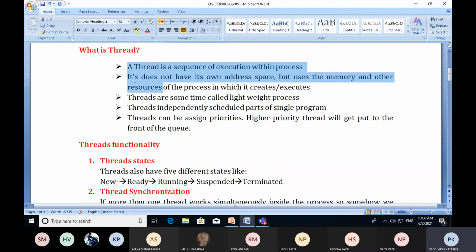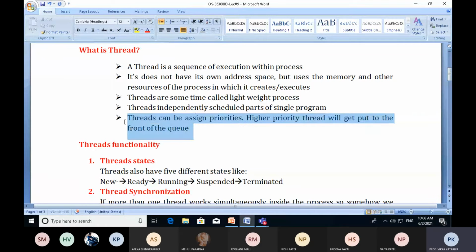So these are some basics, definitions and introduction about threads. You can choose any one or two definitions, whichever is convenient and easy for you. You can select any two statements as a definition of thread. So this is all about threads in operating system.